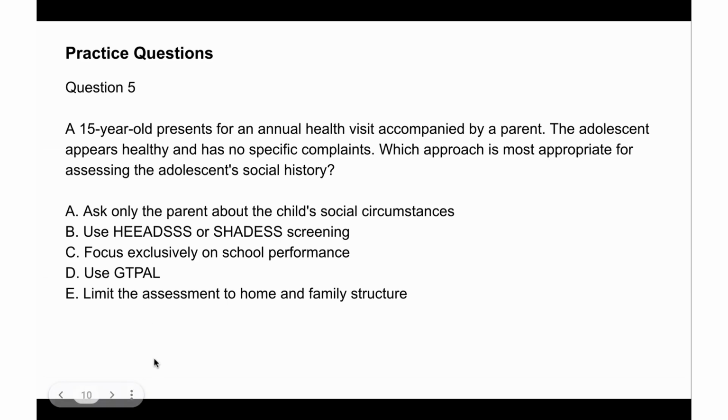Last question here. A 15-year-old presents for an annual health visit accompanied by a parent. The adolescent appears healthy and has no specific complaints. What approach is most appropriate for assessing this adolescent's social history? Of course, the answer here is B. We said this over the period of this video. So you use HEADS or SHADES to help you to understand and explore all aspects of the social history.